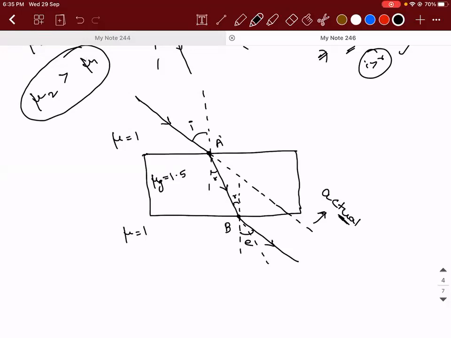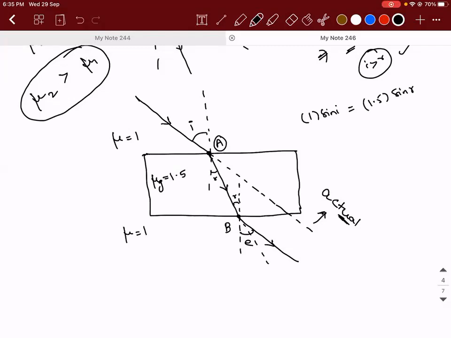Okay. So what are we supposed to do? What is the idea you get whenever angles and refractive index are there? What is the only mathematical equation that gives you the relation between refractive indices and angles? Snell's law, sir. So you apply Snell's law at point A, then what will happen? 1 into sin I should be equal to 1.5 into sin R.